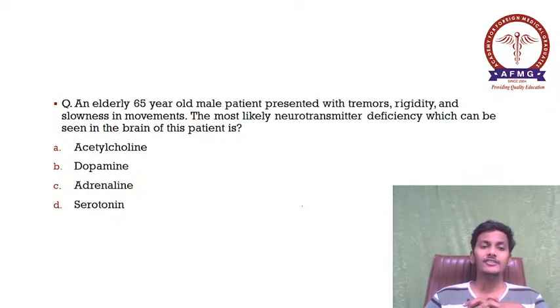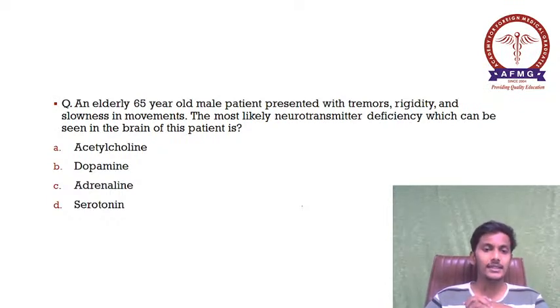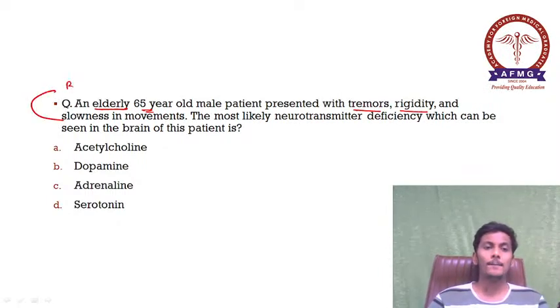An elderly 65-year-old male patient presented with tremors, rigidity and slowness in movements. The most likely neurotransmitter deficiency which can be seen in the brain of this patient is. So an elderly patient around 65 years, symptoms are tremors, rigidity and slowness in movements, which is also known as bradykinesia.